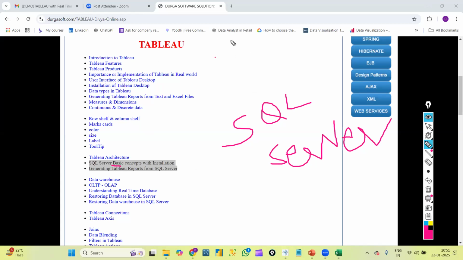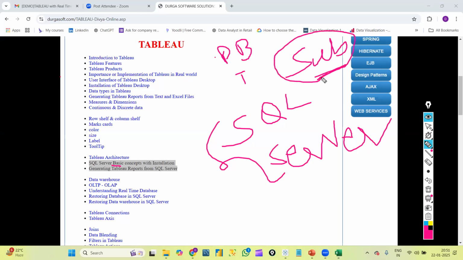First we will see the user interface of SQL Server, then how to create a database and how to create tables. Basically, we have something called sub languages, in which we have all the SQL commands.